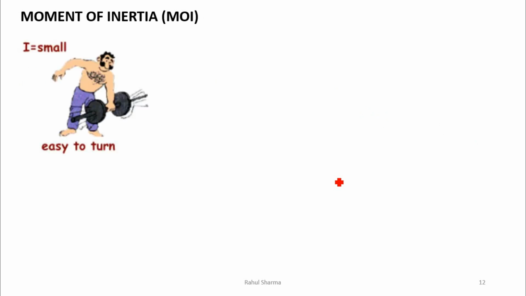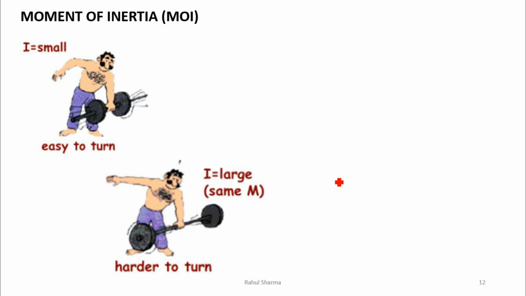Now we will start with the next part of this topic, that is moment of inertia. So let's see what moment of inertia is. Moment of inertia is actually the moment of force. We know what the moment of force is. Moment of force is equal to force into perpendicular distance. So moment of inertia will be force into distance squared, or we can say f d square. So that is the moment of inertia.